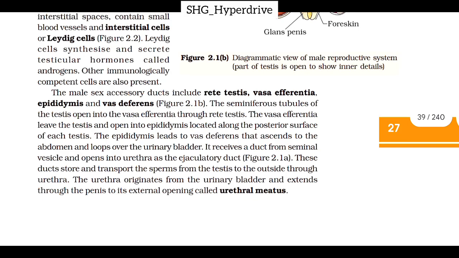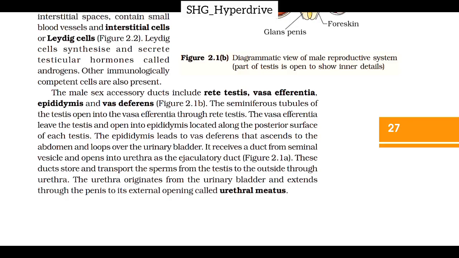The male sex accessory ducts include rete testis, vasa efferentia, epididymis and vas deferens. The seminiferous tubules of the testis open into the vasa efferentia through rete testis. The vasa efferentia leave the testis and open into epididymis, located along the posterior surface of each testis.